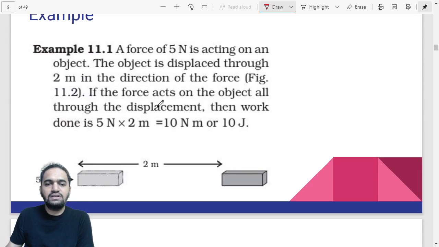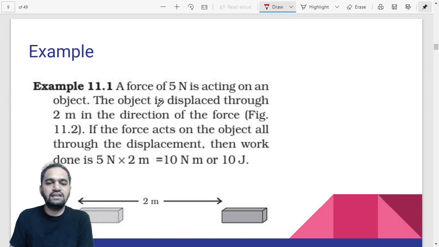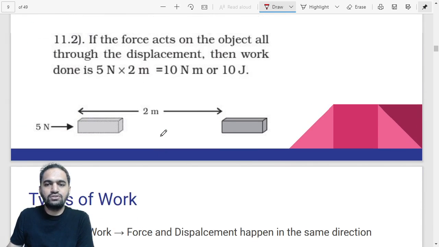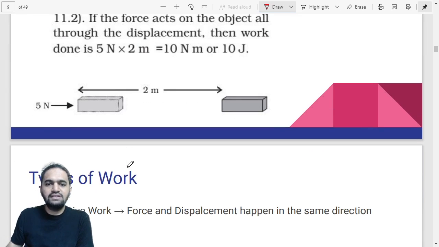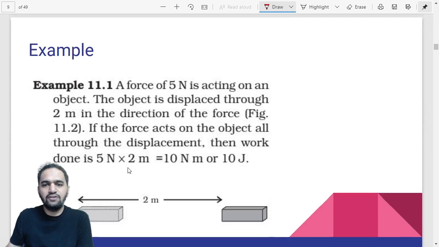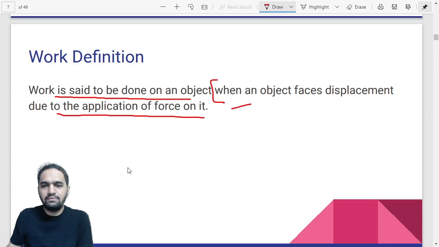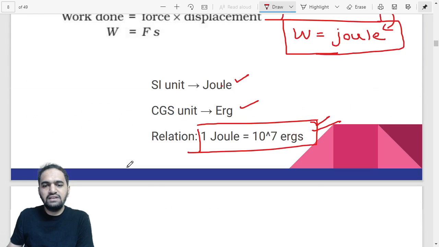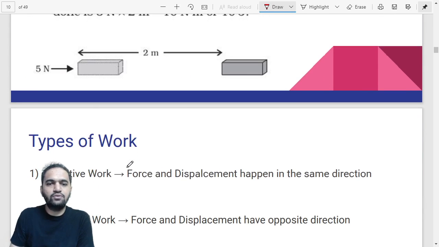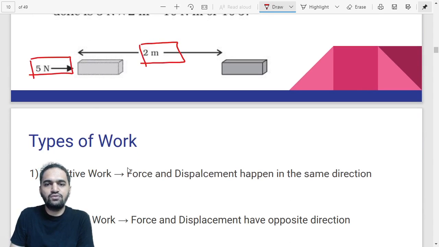Now let us talk about an example. This is a common solved example given in our textbook. There is one brick, the same brick which was kept on the table. I hope you remember the example we had taken for understanding this. They say the applied force is 5 Newton and the displacement in this case was 2 meter.